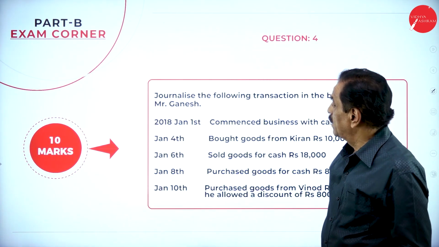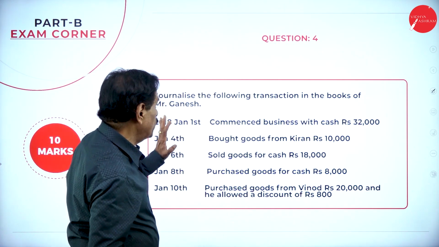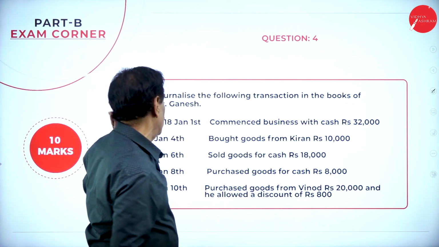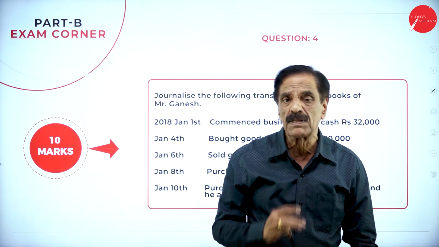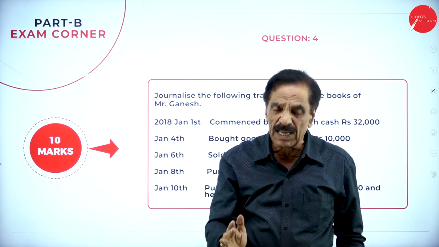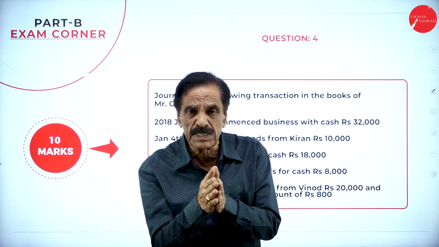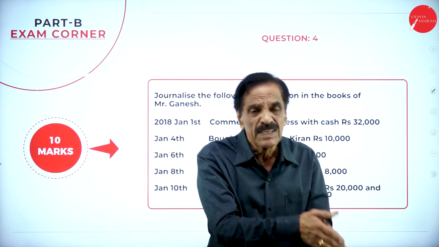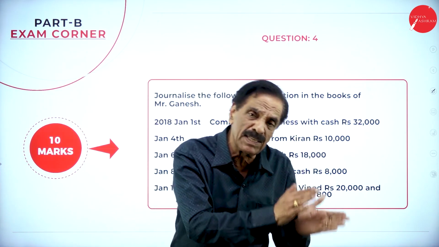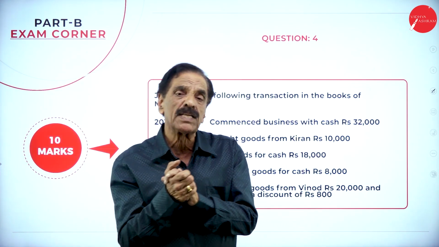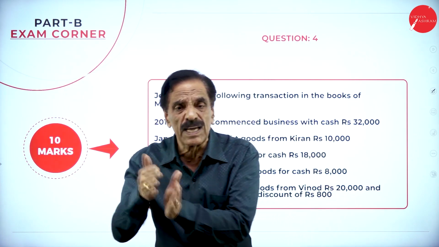10 marks question. Now you have to journalize, you have to solve any three problems, you have to journalize the following transactions of Mr. Ganesh. So you must understand, there are three principles: personal, real and nominal. What are their principles? A personal account principle: debit the receiver, credit the giver. Real account principle: debit what comes in, credit what goes out. Nominal account principle: debit all expenses and losses, credit all gains and income.